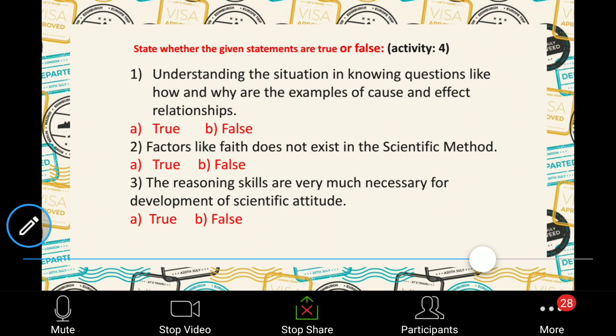Only those who are speaking can unmute their audios. The rest, you can mute the audio.